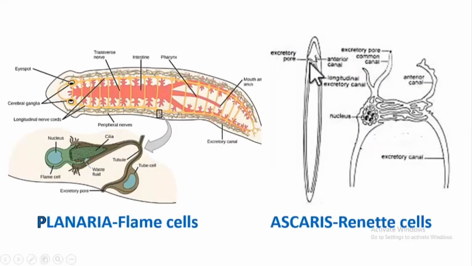So this is Ascaris, the roundworm. It is called a roundworm. This is the mouth region, and at the mouth region we find specialized cells called renette cells. This is a renette cell. This cell collects the waste materials and throws them out through a pore called the excretory pore via a canal. So this is the canal through which it sends the waste out. This is the excretory pore over here.